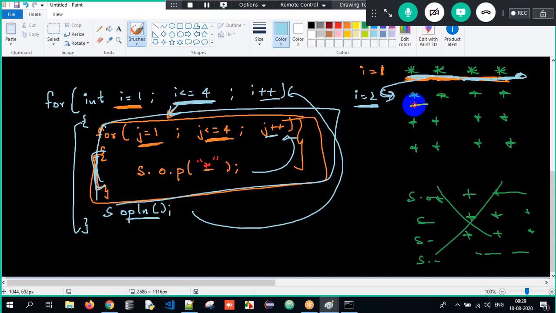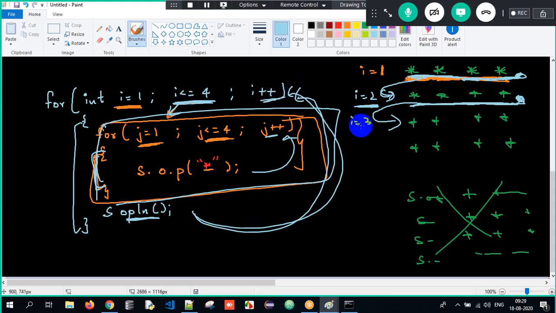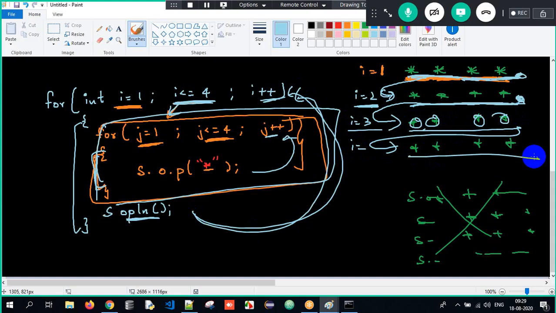Again, what is the output of this entire for loop? Is to print one row, star space, star space, star space, star space. My control is on the same line. After printing one straight line, okay, row, I have to move my control to the next line. So I have to tell SOPLN. So when I tell SOPLN, what happens? The control gets shifted to the next line. Again goes back. i plus plus. i value is nothing but 3. Okay. Control will again, one by one, print. Again the control will come here. This part entirely will be printed.